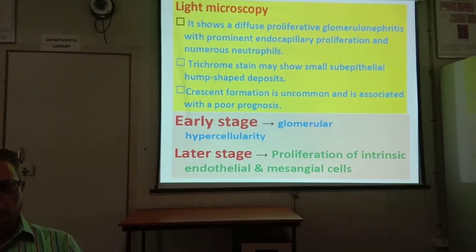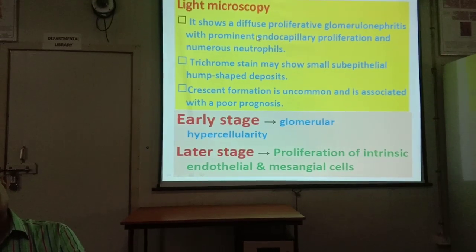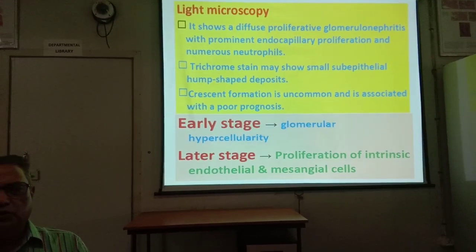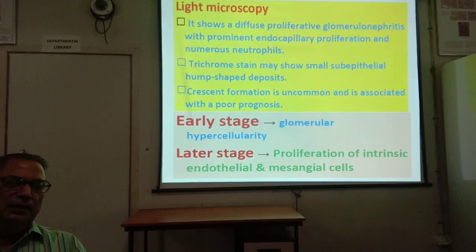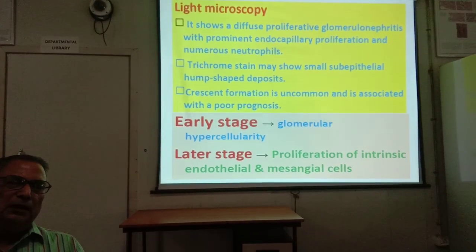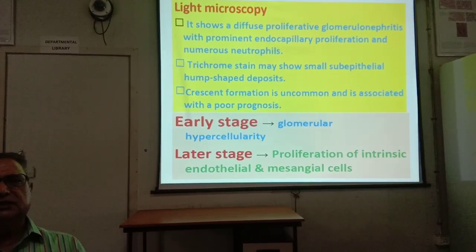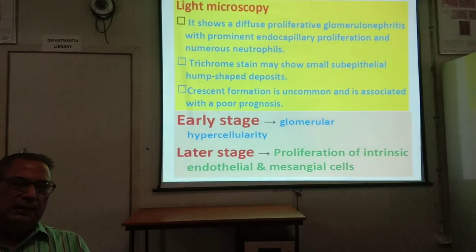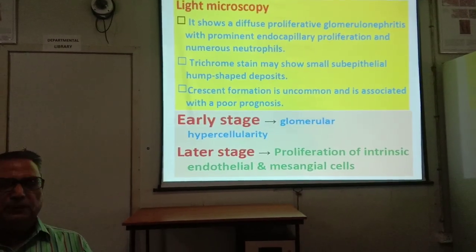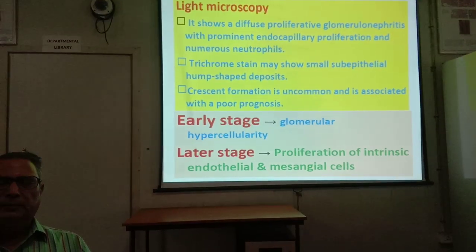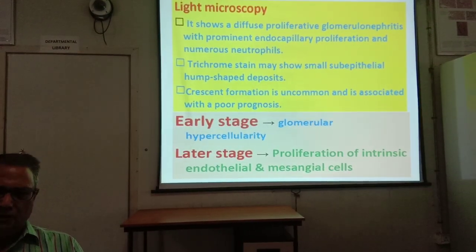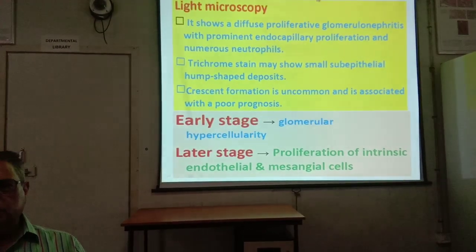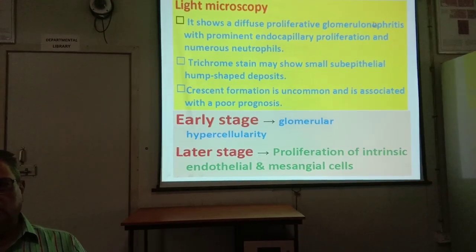Then light microscopy. The clinical features are nephritic syndrome, that is, edema is there, hypoproteinemia is there, and proteinuria is there, but minimum proteinuria, and there is hypertension, hypercoagulability of the blood in the nephritic syndrome. The light microscopy shows diffuse proliferative glomerulonephritis.